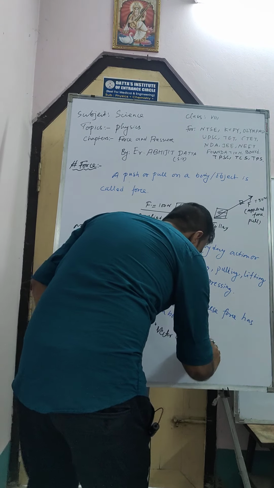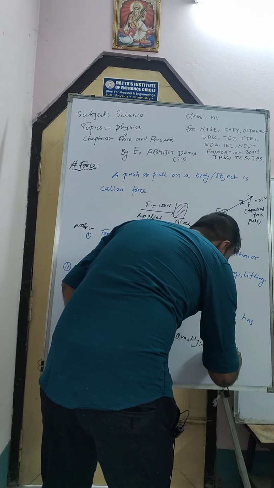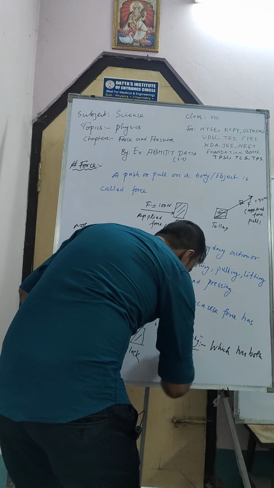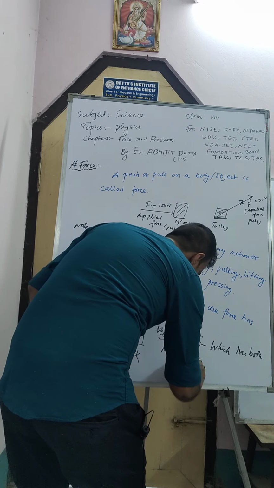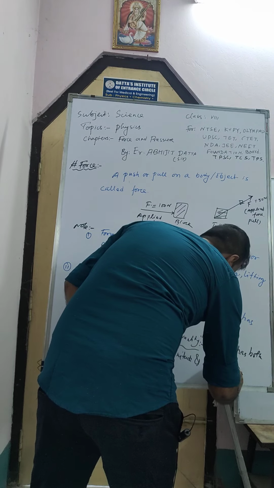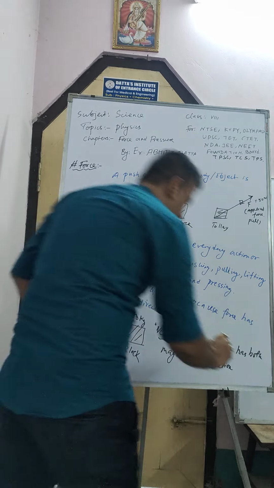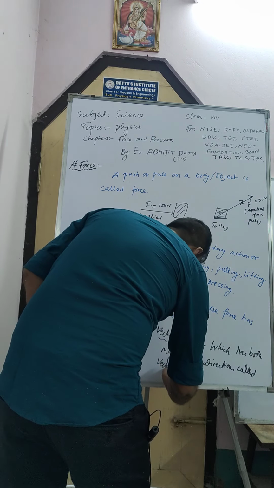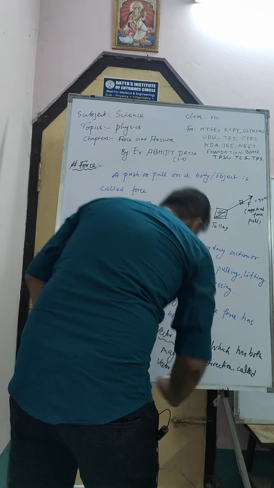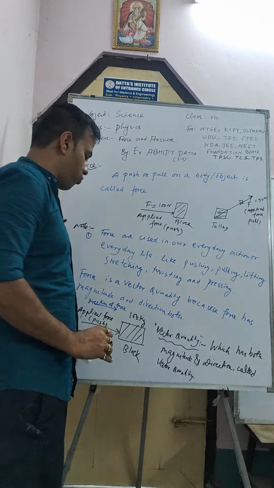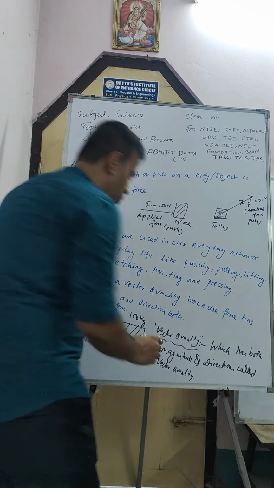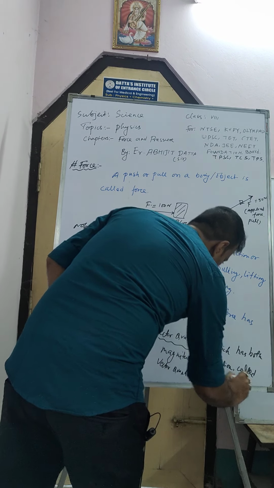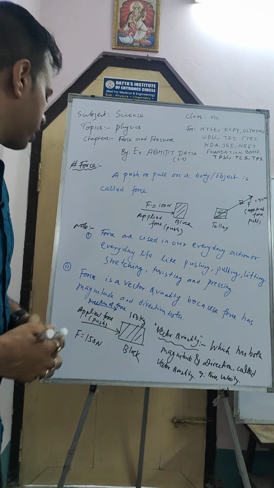That which has both magnitude and direction is known as a vector quantity. Example: force, velocity, etc.